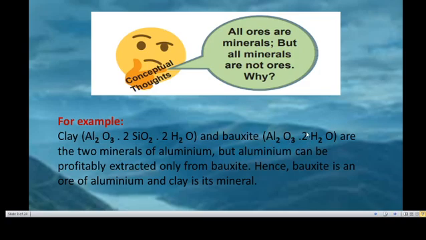From this, we extract the aluminium metal easily and profitably. Here bauxite is the important ore of aluminium. So clay is a mineral. So all the ores are minerals, but all the minerals are not ores. Clay is not an ore, but all the ores are minerals.